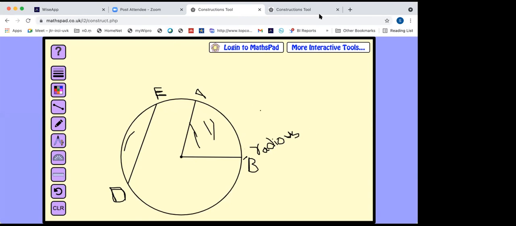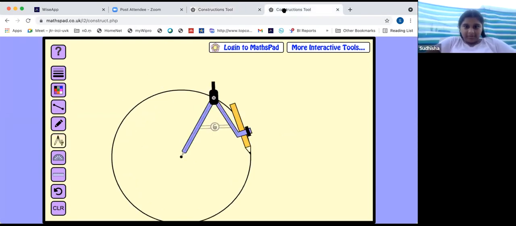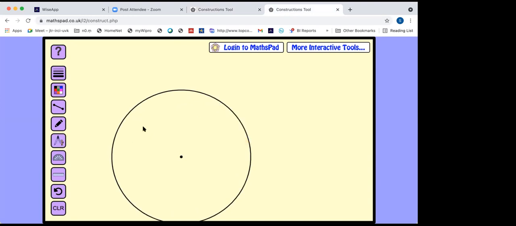Now let me give one more. Sudisha, can you please draw one more circle here? One minute. Yeah. Now you have to make this complete through the middle. You have to mark a line like a diameter. Please mark a diameter.